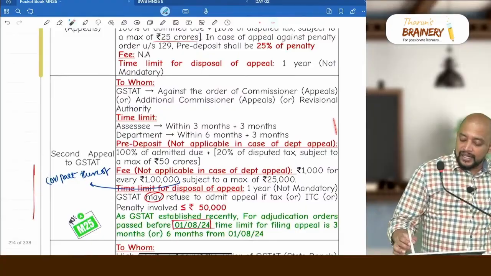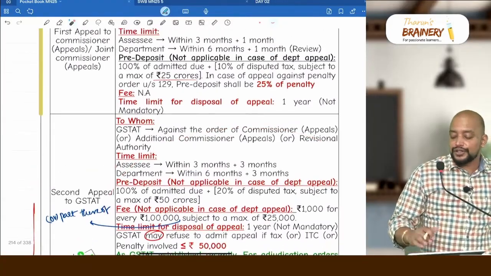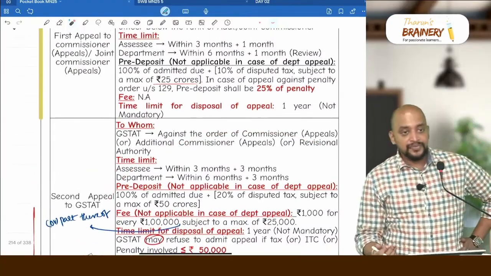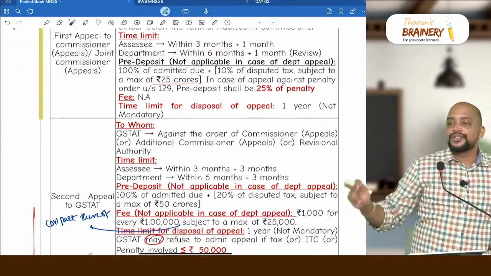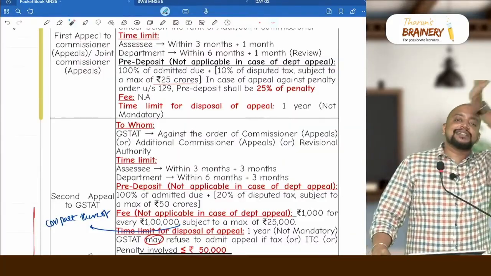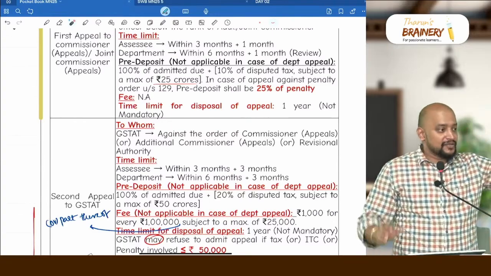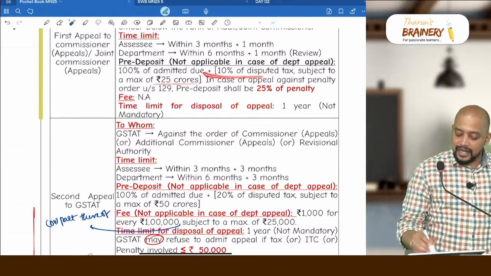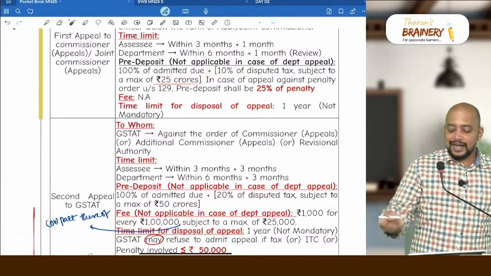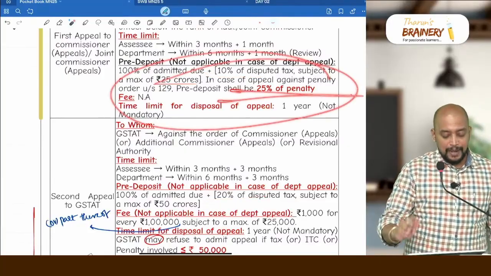What about second appeal? There is no information about it because there is no pre-deposit in case of second appeal. So in case of second appeal against 129 penalty, there is no pre-deposit. That's the reason why they are collecting 25% in the first appeal itself, because when you go for second appeal, there is no penalty. Got it? So here 10 plus 20, 30, but they are collecting 25% in the first appeal itself in that case.